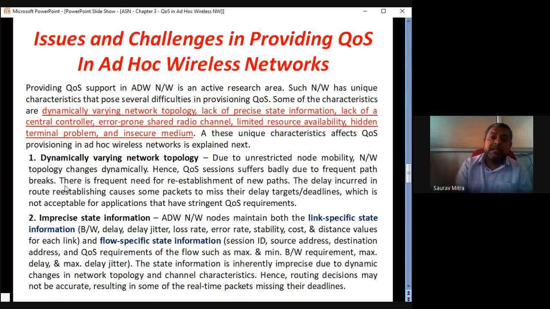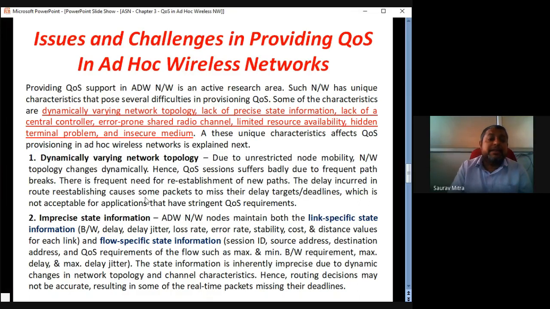Because if one intermediate node suddenly deviates in any direction over a very big distance and goes away from the network, the whole network link breaks. In that case also somebody is asking for quality of service, and we have to provide it. So we have to bring that node back, or wherever the node goes, it has to establish the interconnection again. Path rejoining has to occur, and we have to check how it can happen. So there is a frequent need for re-establishment of new paths.